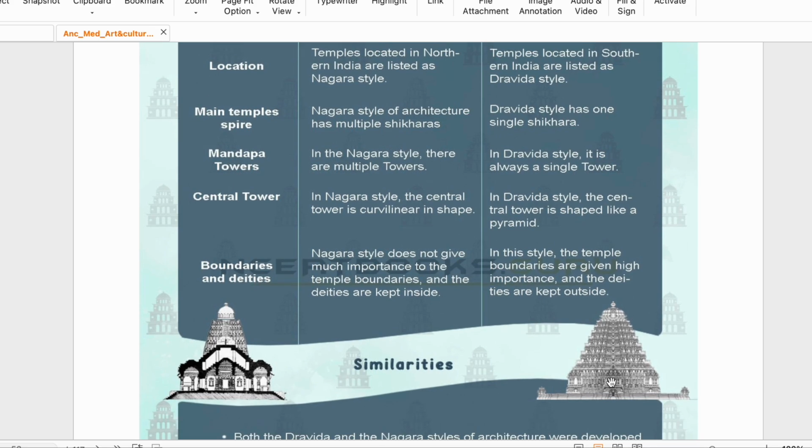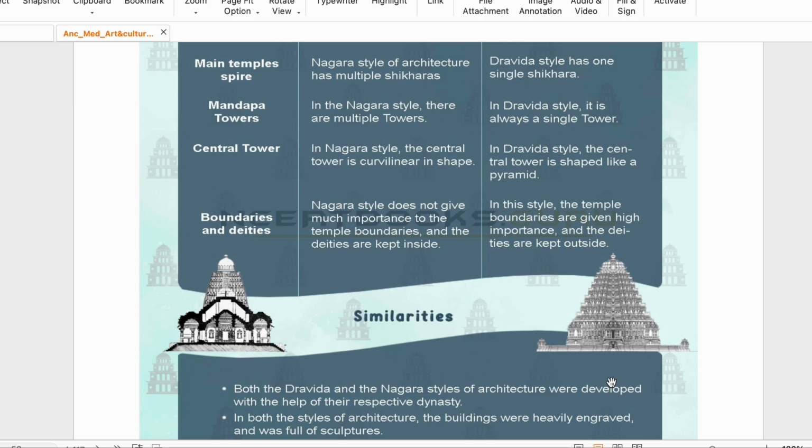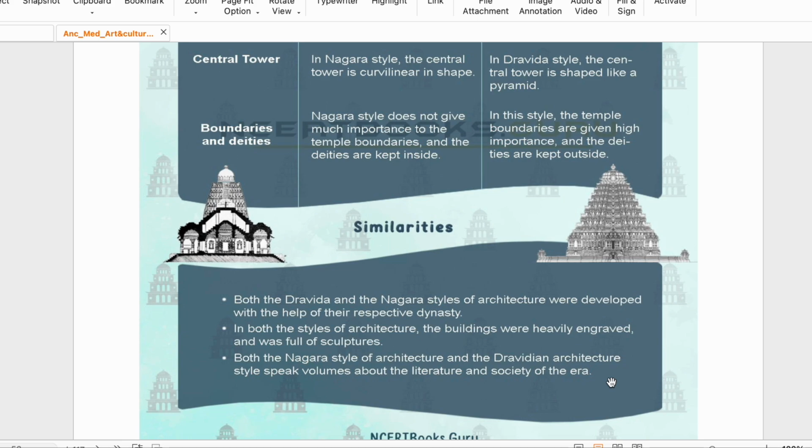In Nagara style, you will see the central tower is curvilinear, and in southern India, it is pyramidical. Boundaries: Nagara styles do not give much importance to the temple boundaries, and the deities are kept inside. In the southern style, you will see high boundaries, which can go to several meters, and deities are kept outside. You can see that on the walls there are lots of sculptures of deities which are made in the southern India temple.